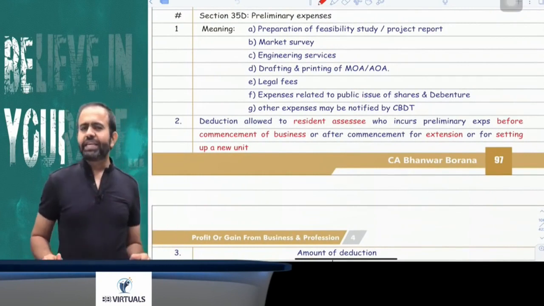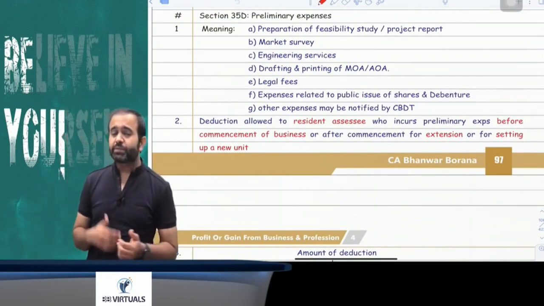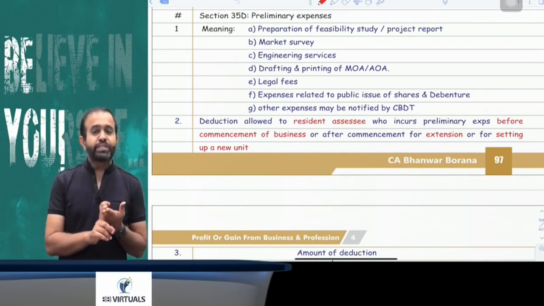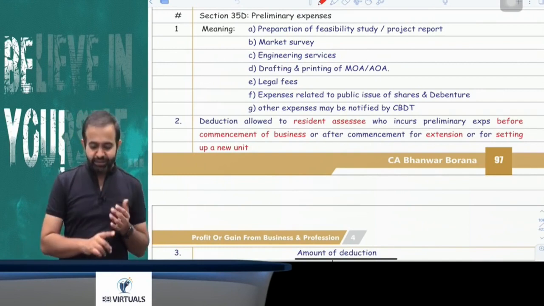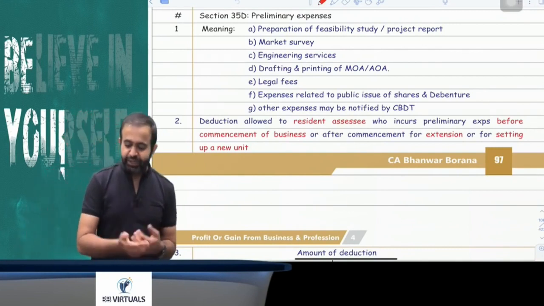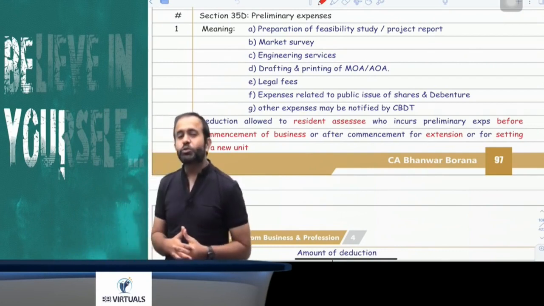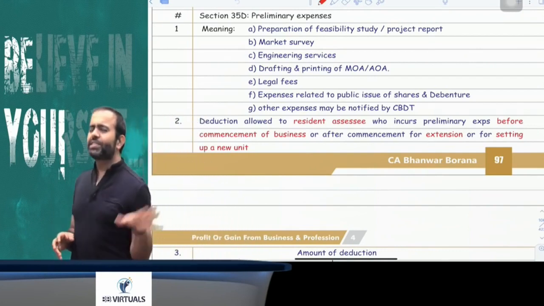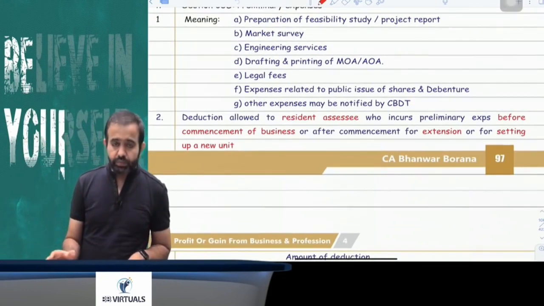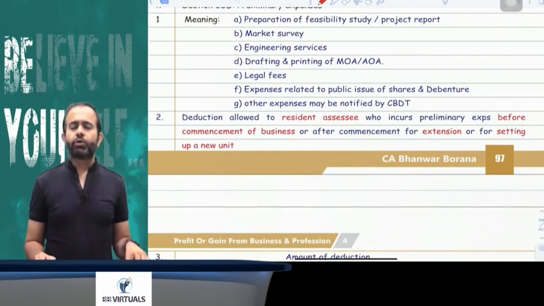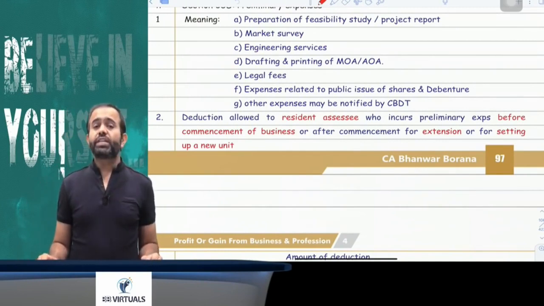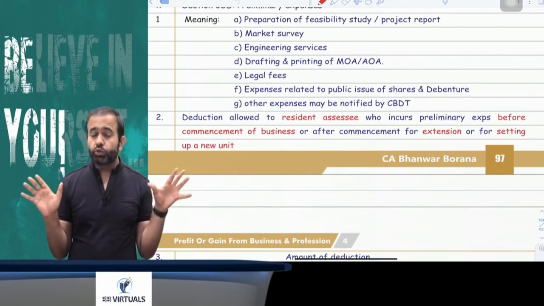Now next part is related to the preliminary expenses. 35D. 35D is saying that preliminary expenses means expenditure at the time of the commencement of business and all, like preparation of the feasibility study or project report, market survey, engineering survey, drafting or printing of MOA, AOA, legal fees, expenses related to the public issue of the share or debenture or other expenses as may be notified by CBDT, that is called preliminary expenses. Now the question is, are preliminary expenses allowed? Answer is yes. But try to remember, preliminary expenses are allowed only to the resident person. It is not allowed to non-resident.